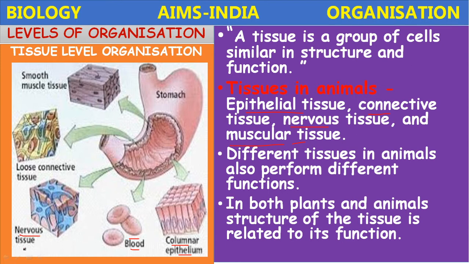The nervous tissue is also present, and the loose connective tissue and smooth muscles are present in the stomach. The contraction and relaxation of those muscular tissues helps in the mixing of the food in the stomach. In this way, different tissues present in a single organ perform different functions. The main function is digestion, and to undergo digestion, these different tissues cooperate.